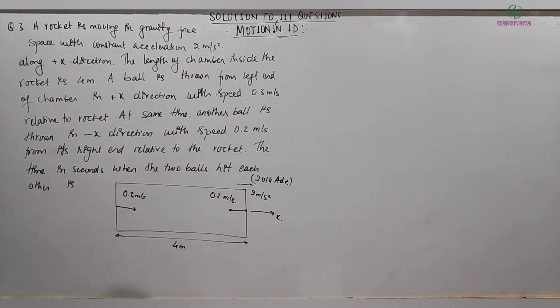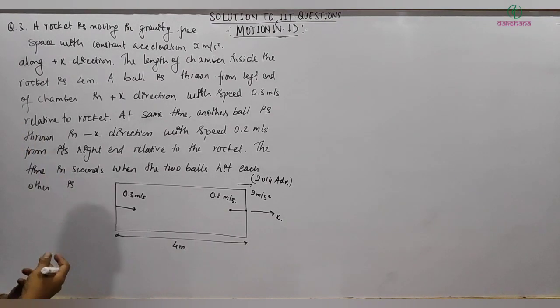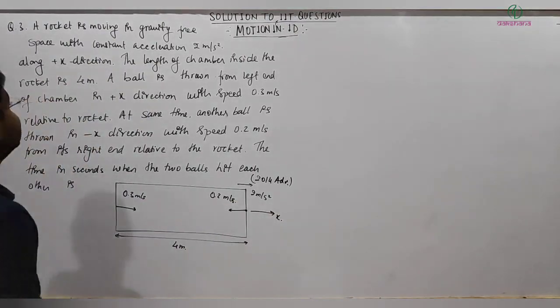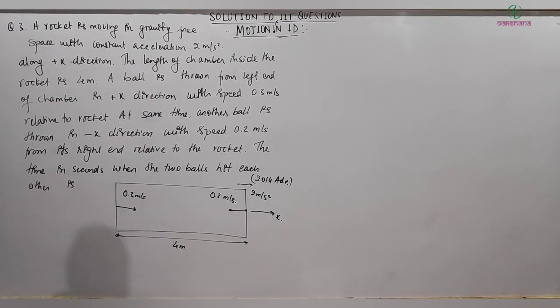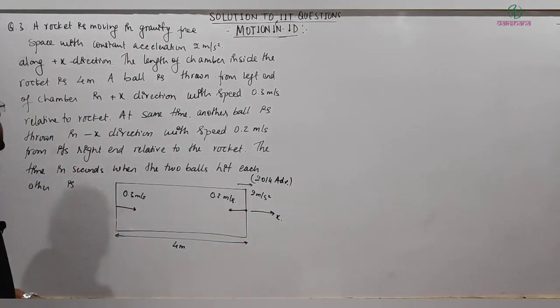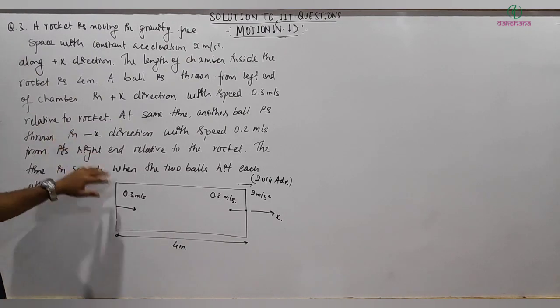Okay, so the next question we have is question number 3. Let me read the question. A rocket is moving in gravity-free space with constant acceleration 2 meters per second squared along the positive x direction, and the length of the chamber inside the rocket is 4 meters. A ball is thrown from the left end of the chamber in the positive x direction with a speed of 0.3 meter per second relative to the rocket.